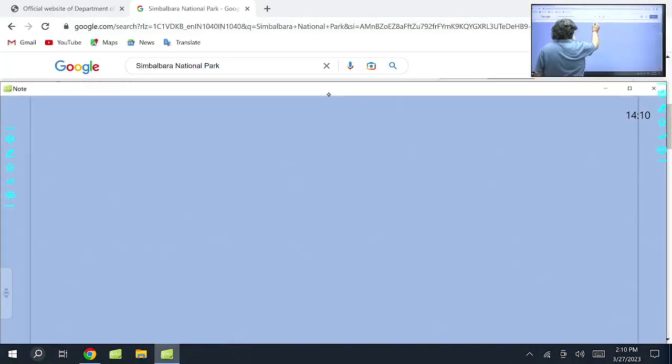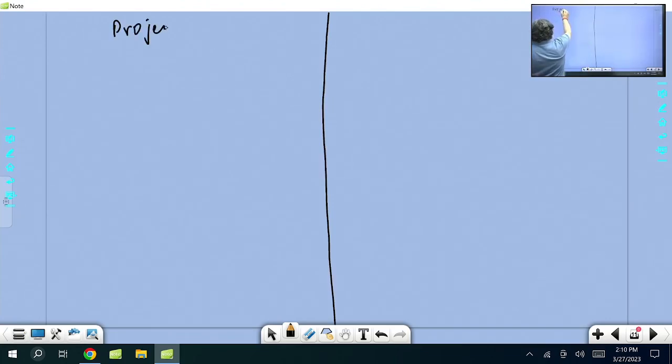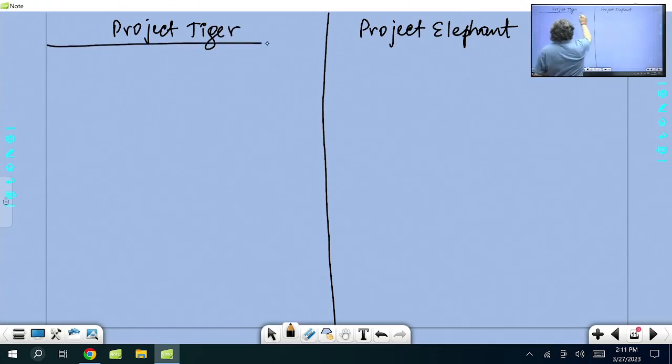I'm again coming through a table. See, Project Tiger, as I said, 50 years is over now. And another one is Project Elephant, from wildlife conservation, elephant conservation. Now both are important for the exam. Coming exam, both are important.